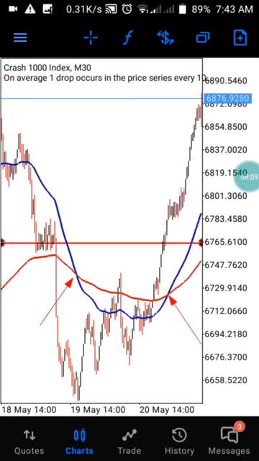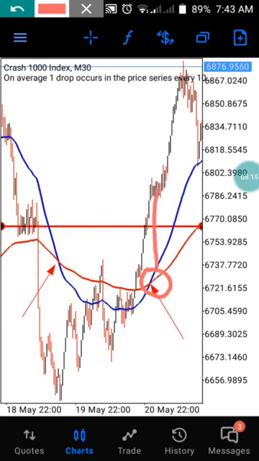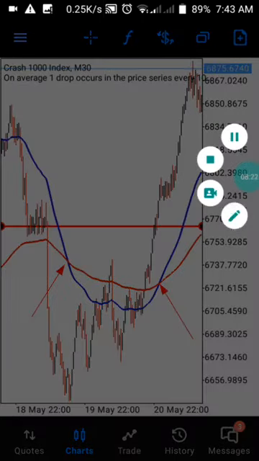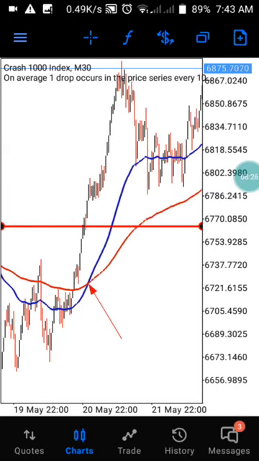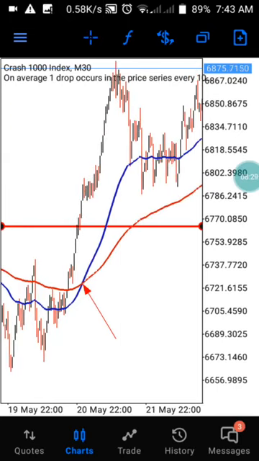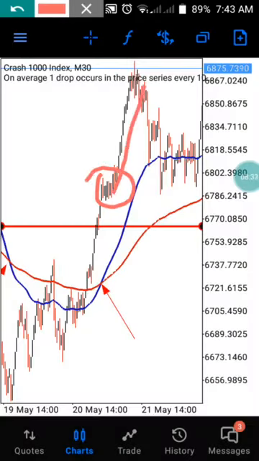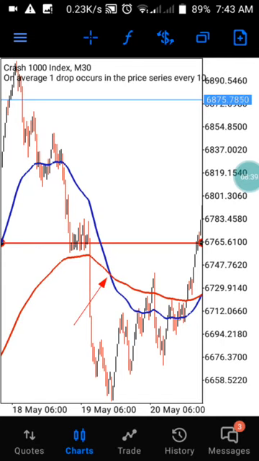Once you can see that, you just look for your good confirmation around this area. You look for your confirmation here, then you keep on taking your trade on the uptrend. So you have your full profits, and you can still leave it until you have your full profit. You know how much this is going to be on the 30-minute time frame. So let's check for another crossing area.